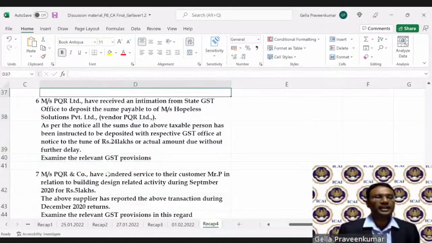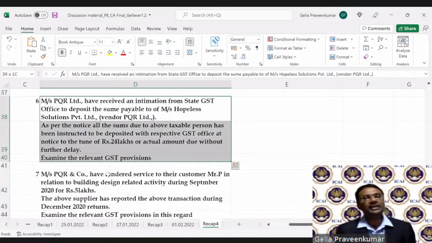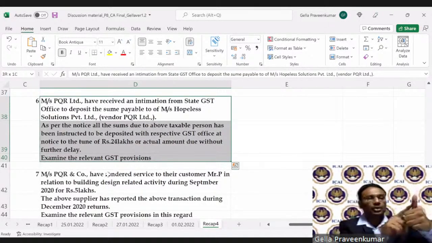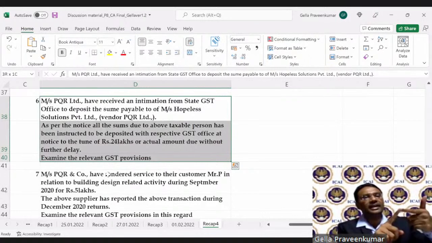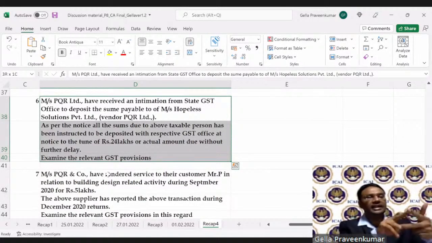Now, what happened here? The state GST officer wrote a letter to a person called PQR. They say, look PQR, you have your supplier called Hopeless Solutions. This entity is a defaulter. Because this entity was a defaulter, whatever money PQR has to pay to this Hopeless vendor, the state GST says you don't pay to this fellow, rather you pay to me.